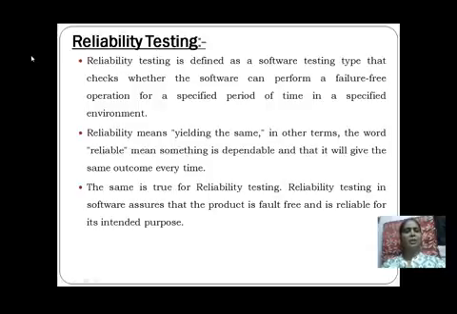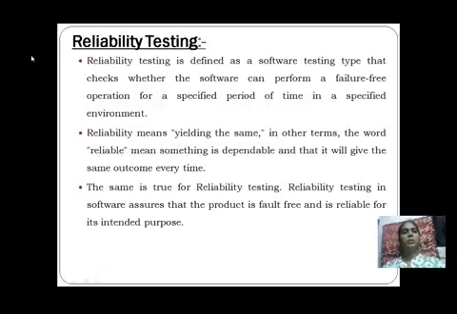So that is nothing but reliability. What does reliability mean? Something is dependable. The addition is dependable, but every time the input given to that particular application or program is changed, what do we consider? That it will give the same outcome every time. So reliability means yielding the same. In other terms, the other word is reliable, meaning something is dependable and that it will give the same outcome every time.